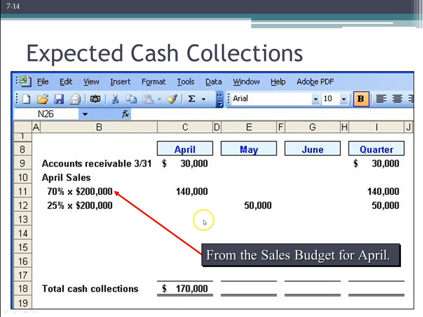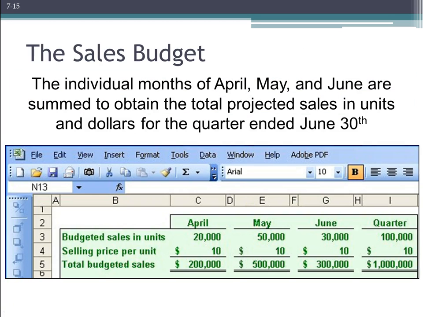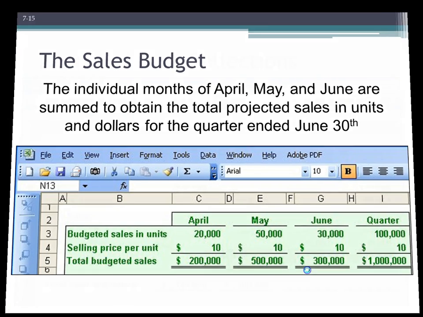So now let's go ahead and move into May. And again, remember, we already have a piece of May, right? From the April sales, we expect to collect some of that in the month of May. Now let's see how much we're going to collect from the May sales, which again, we'd have to refer back to our sales budget. And we're expecting to sell $500,000 worth of sales, all on credit. So we need to apply those collections amounts. Again, the 70% in the month of May and 25% in the month of June.